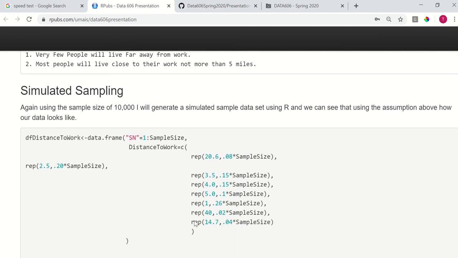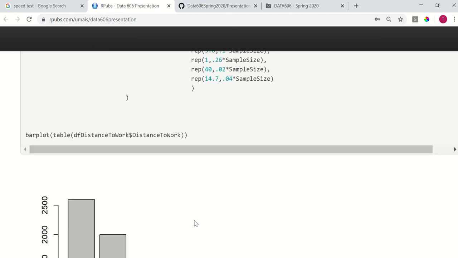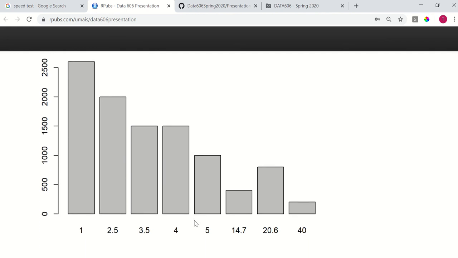Again, using a sample size of 10,000, I generated a sample data set using my assumptions, assigning most of the people to live within 5 miles of their work. Based on that, we can see in this visual that the data seems to be right skewed.